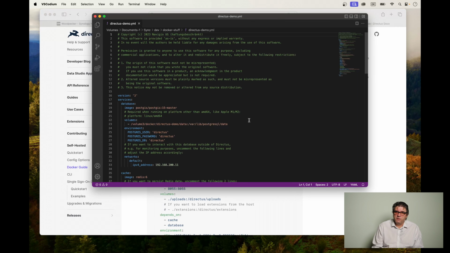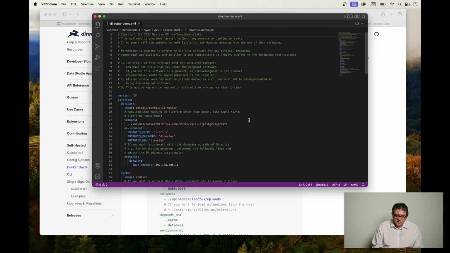By the way, I'm using VS Codium. If you would like to also use that, the link is downstairs in the video description. I'm using VS Codium because it's basically the complete open source derivative of Microsoft's VS Code, but it doesn't phone home or download anything from Microsoft, so you have your complete privacy here.